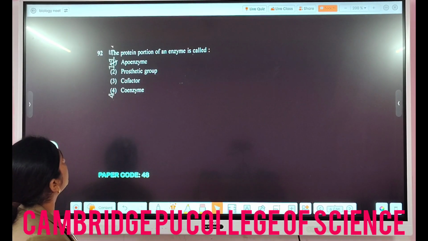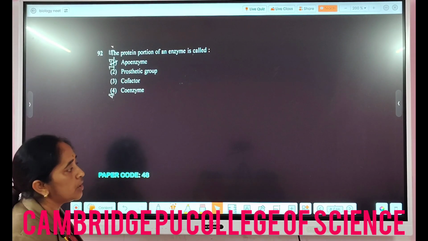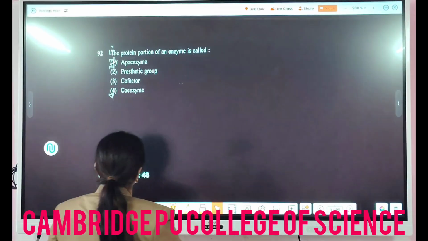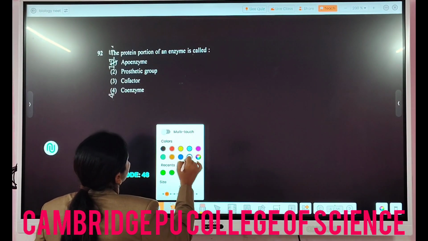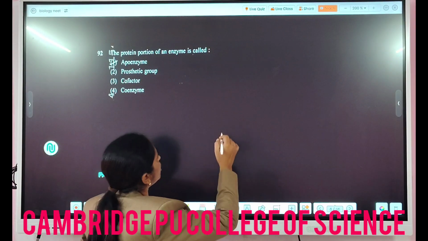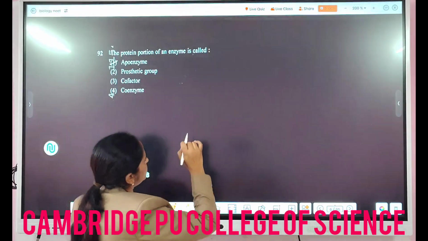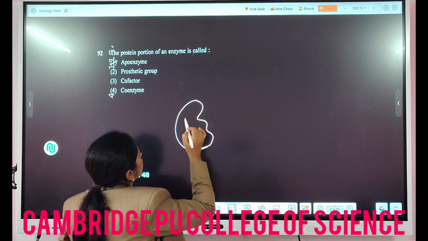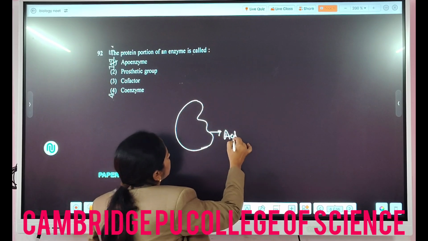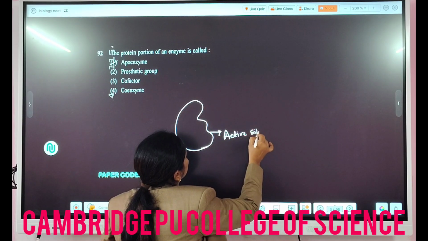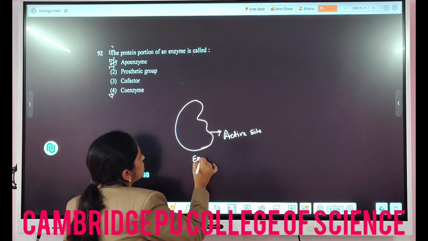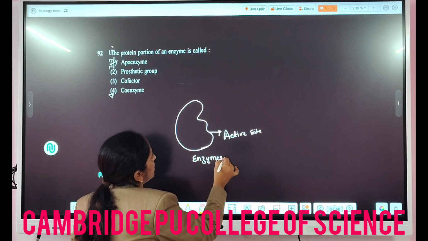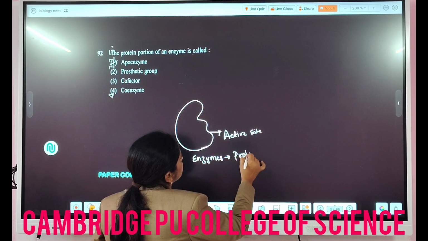Then the next one: the protein portion of an enzyme is called as. We have already studied this in the biomolecules chapter of PUC 1. In enzymes, there will be active sites, right? And enzymes, as you know, are mostly protein in nature.